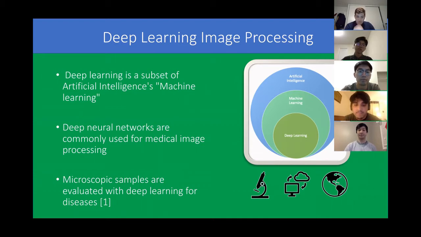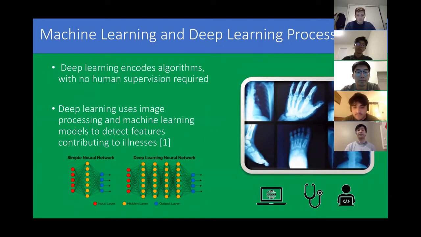And on to my next slide, I'll be elaborating on machine learning and the deep learning processes. So the neural networks often contain these deep and hidden layers, totaling up to 150 layers. Neural networks use big data sets to extract specific data without the need for manual specification. These are used within red blood cells to identify the existence of HIV, for example, within image processing. Convolutional neural networks are the most common types of networks within deep learning. Convolutional neural networks use input data to process images and convolve the learned features along the data being inputted.